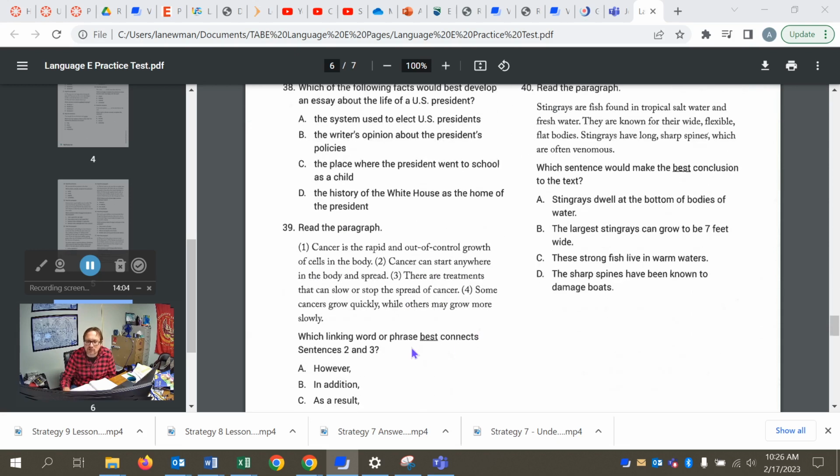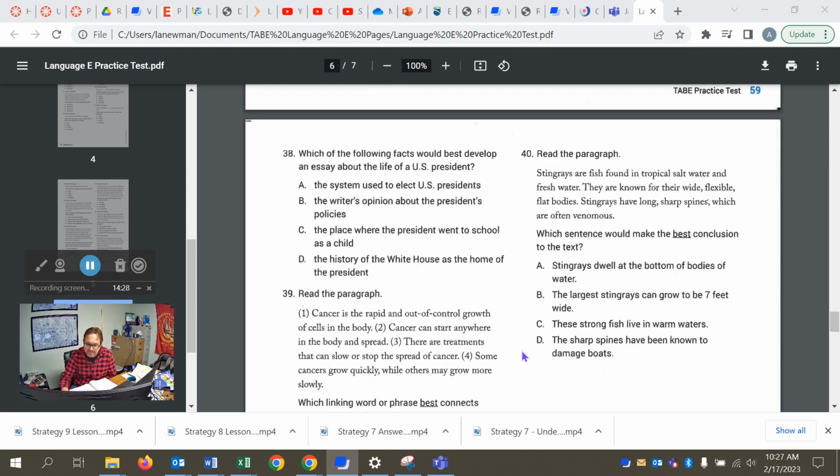Okay, number 39. Which linking word or phrase best connects sentences 2 and 3? It's A, however, because we're expressing opposition or contradiction, moving in a new direction. Cancer can start anywhere in the body and spread, but then we have this transitional word to talk about treatments that can slow that spread, a contradictory information, even problem solution.